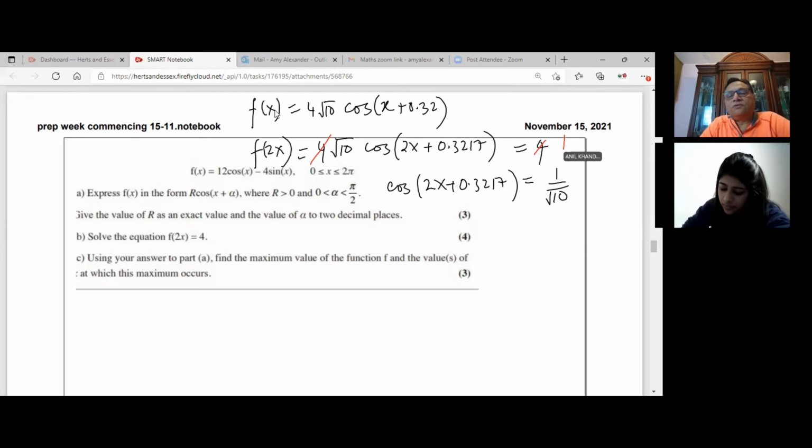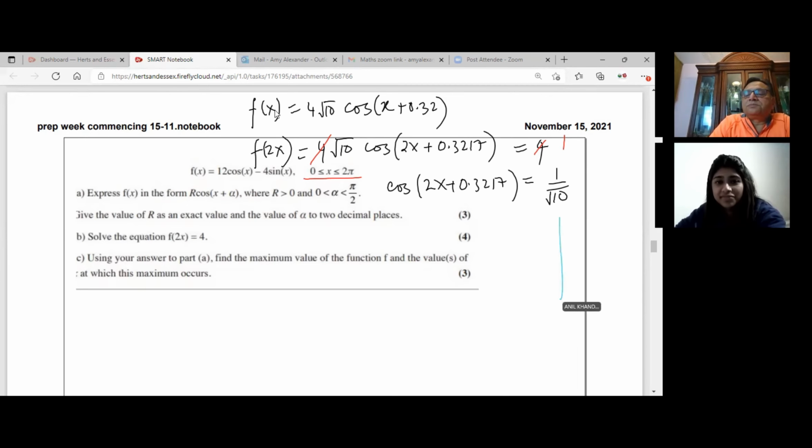So you get 1 over square root 10. So now cosine is positive. We want to find the answer between 0 to 2 pi, right? So you have 2 solutions to this. And therefore, it's very important to find the related acute angle and then the other angle, right? So let's find alpha.